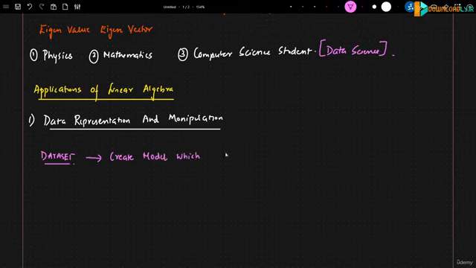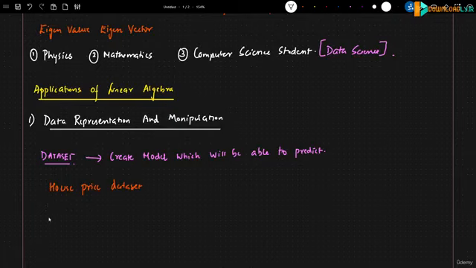which will be able to predict something. So let's consider this as an example. Let's say the data set that I'm going to take is called the house price data set. In this house price data set, let's say I have some features like area of the house, number of rooms, and a third feature, location. And finally, my output feature will be price.